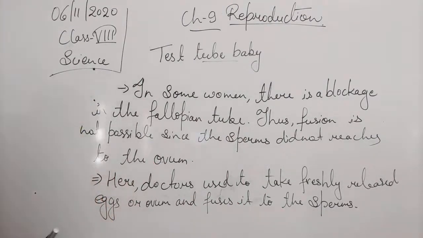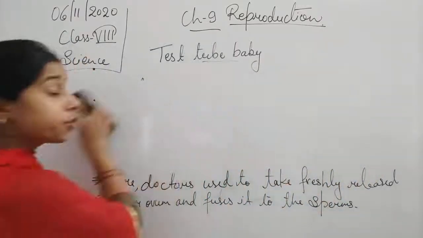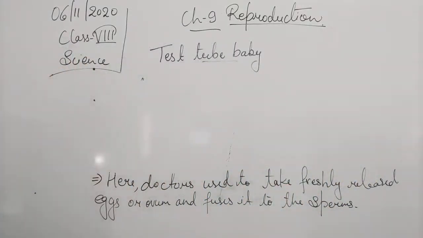Then a zygote is formed. This zygote is now cultured in an incubator.